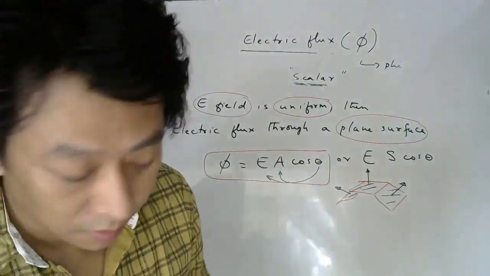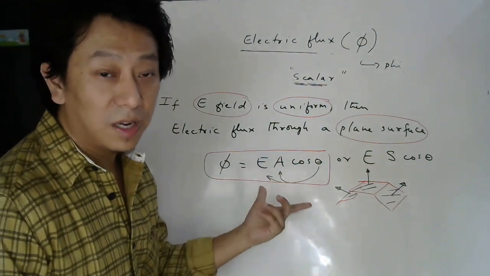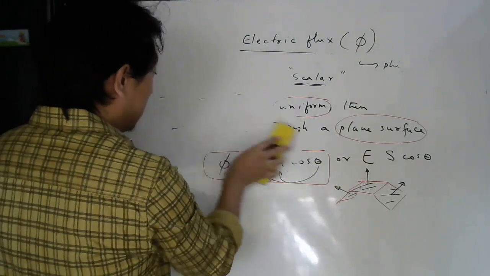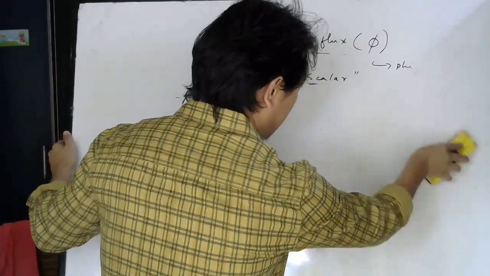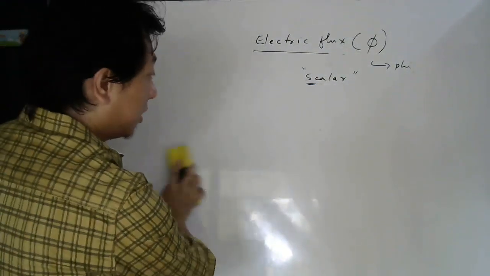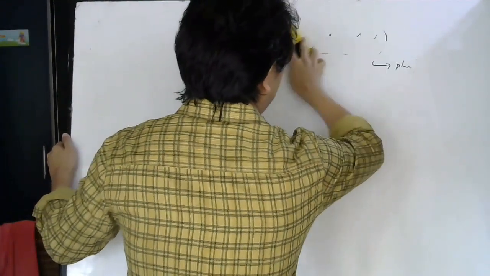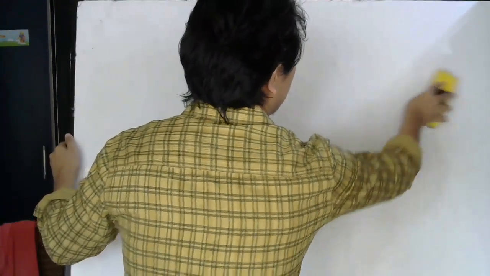Okay, fine. So this is how we find electric flux for a plane surface. Please remember this formula is for a plane surface and the field should be uniform. Now every time things will not be like this. Sometimes the electric field will be non-uniform. In case of a dipole, you know that as you move from one point to another point, the electric field changes, right? And for a point charge also, the electric field is inversely proportional to distance squared. So that time also your electric field will change. So every time your field will not be uniform.